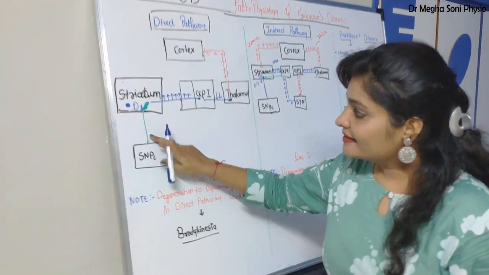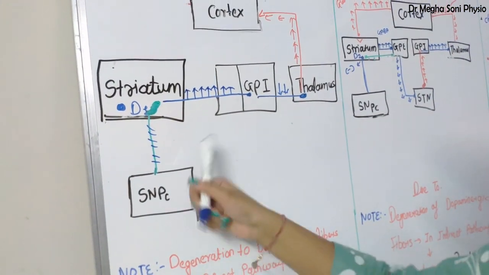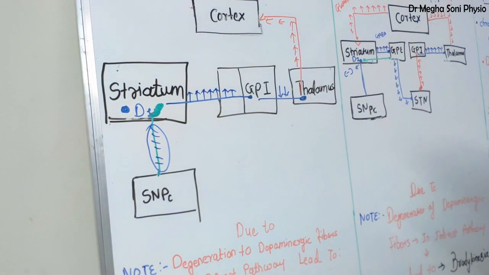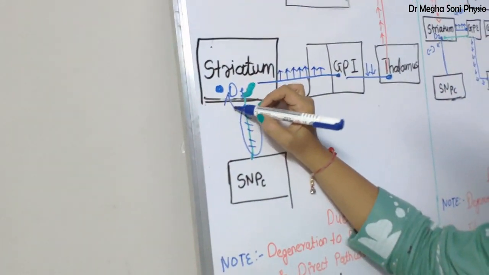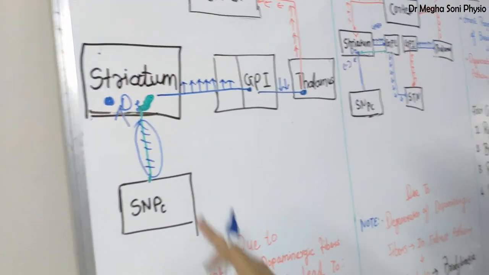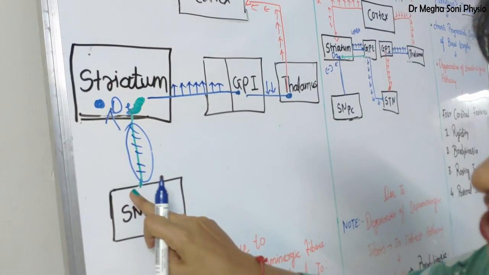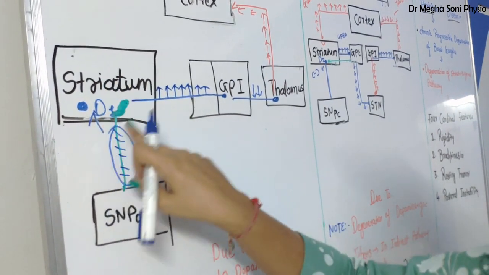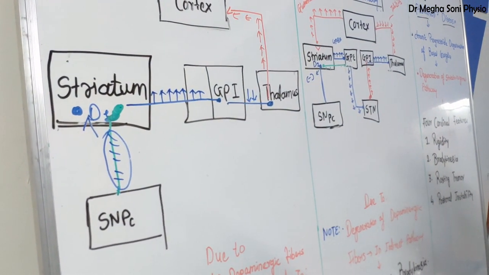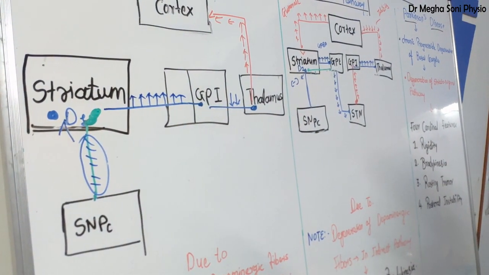As this nigrostriatal pathway is now degenerated, it is not sufficient enough to stimulate the D1 receptor. Why? Because these fibers are now degenerated. The substantia nigra pars compacta is not sufficient enough to secrete dopamine over the D1 receptor. So the D1 receptor is not stimulated by this fiber.